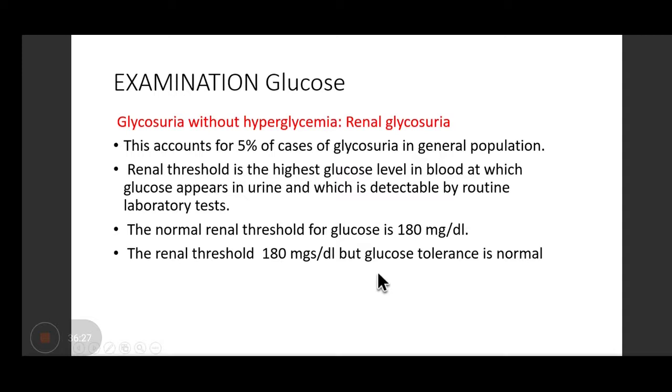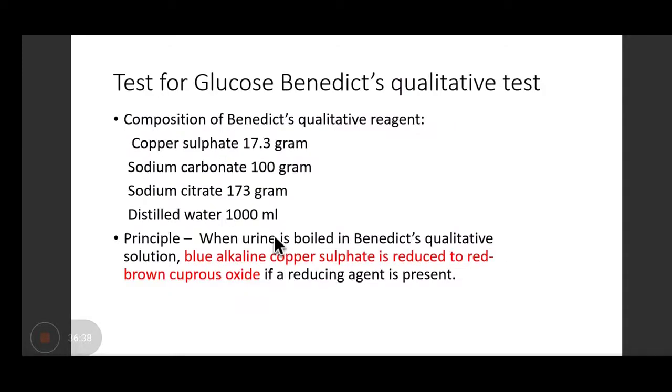But in some patients, this renal threshold is lowered. So in those cases, there will be no hyperglycemia, still there will be glucose present in the urine. Okay. So for detection of glucose, we do Benedict test.